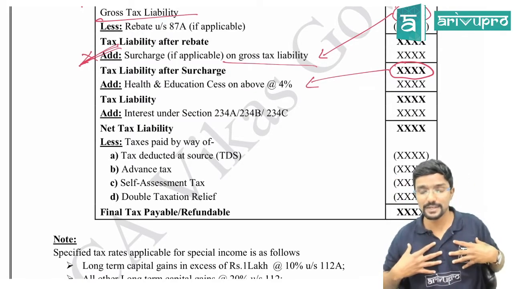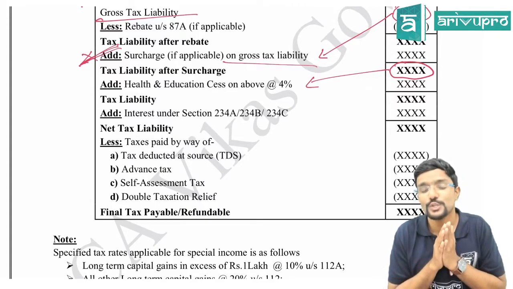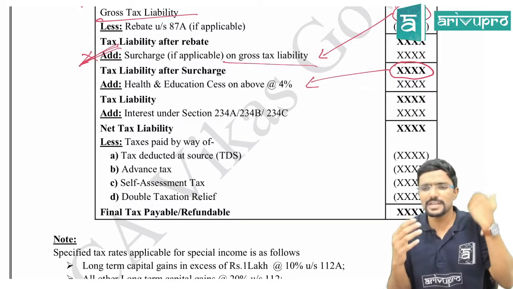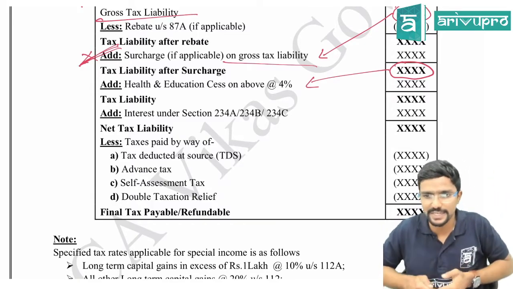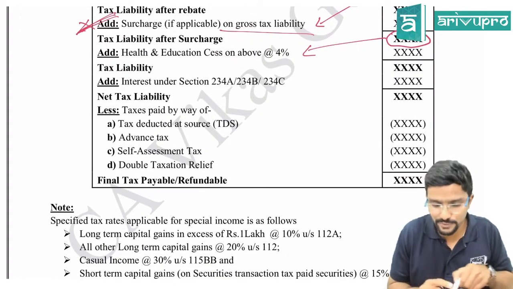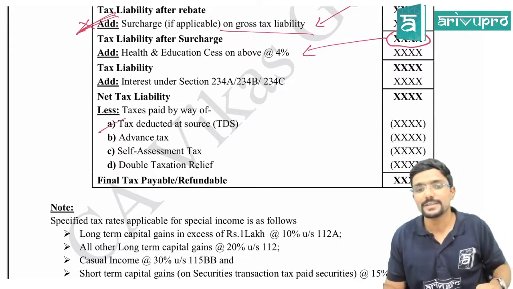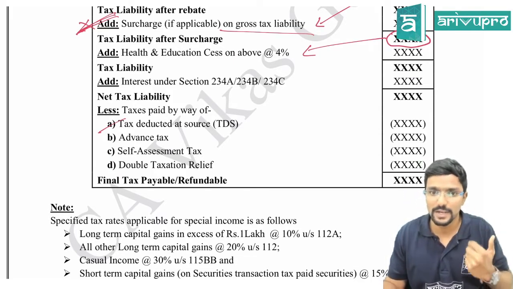I had earned interest income of 1 lakh on which TDS is deducted at 10%. In the same way, whatever income I earn, if TDS is applicable, the payer would have deducted the TDS. So whatever TDS is deducted from my income, I can reduce it here. Then if I have paid any advance tax well in advance, I can reduce that.